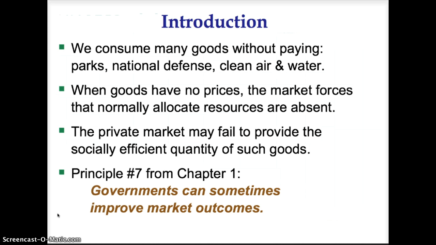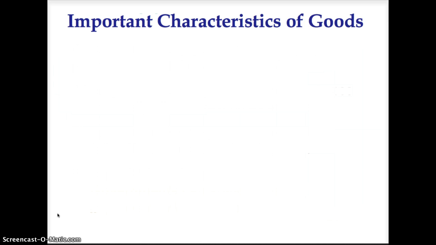In this chapter, we are going to discuss how government supplies goods and services that are beneficial to society that otherwise would not be available because the private market will not produce them. Let's go over the important characteristics of goods.